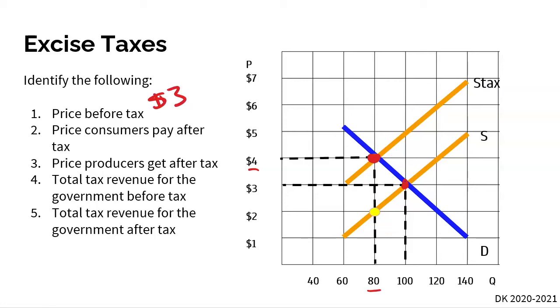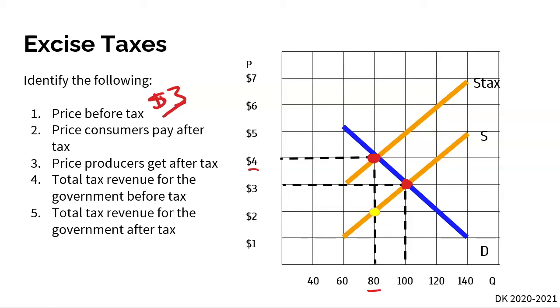Yes, I understand that we said there was a $2 tax. And if the new equilibrium is $4, that doesn't mean the original price was $2. Because we know the equilibrium where supply meets demand represents the equilibrium price consumers are paying, and also the price that producers are receiving. So that's why it's $3, the price before the tax here.